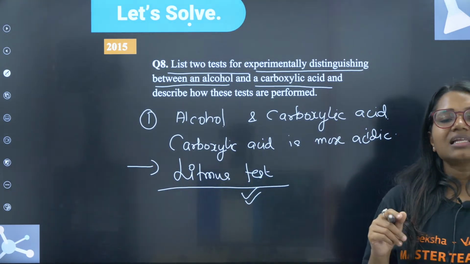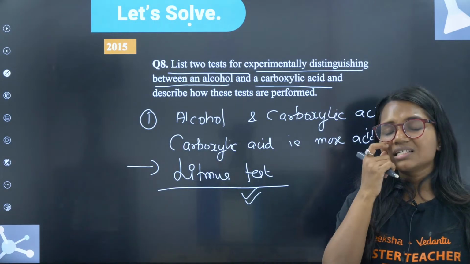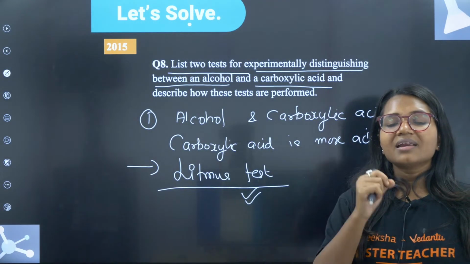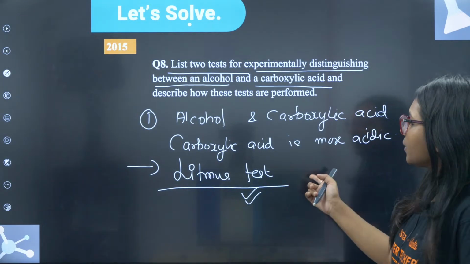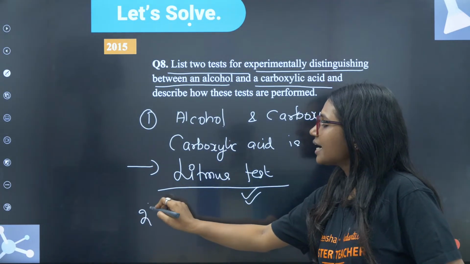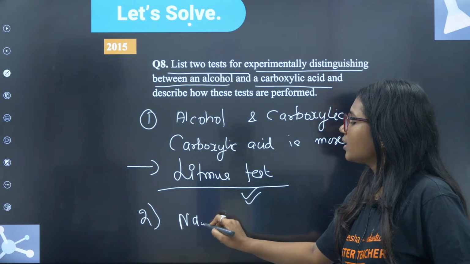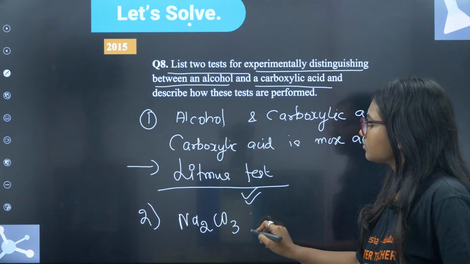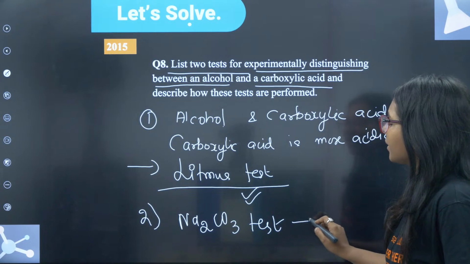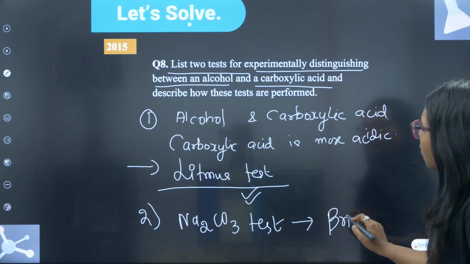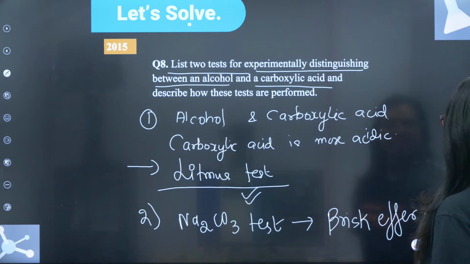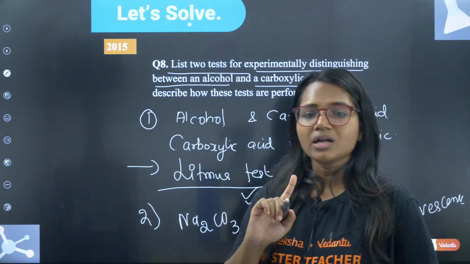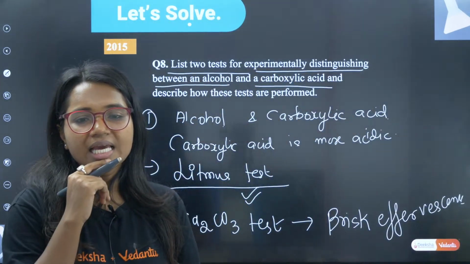In the litmus test, acid converts what? Red to blue or blue to red. What happens? The litmus test we can do, and second we can do the sodium carbonate test. The sodium carbonate test is also called brisk effervescence. The effervescence comes with the acid, not with alcohol. Yes.